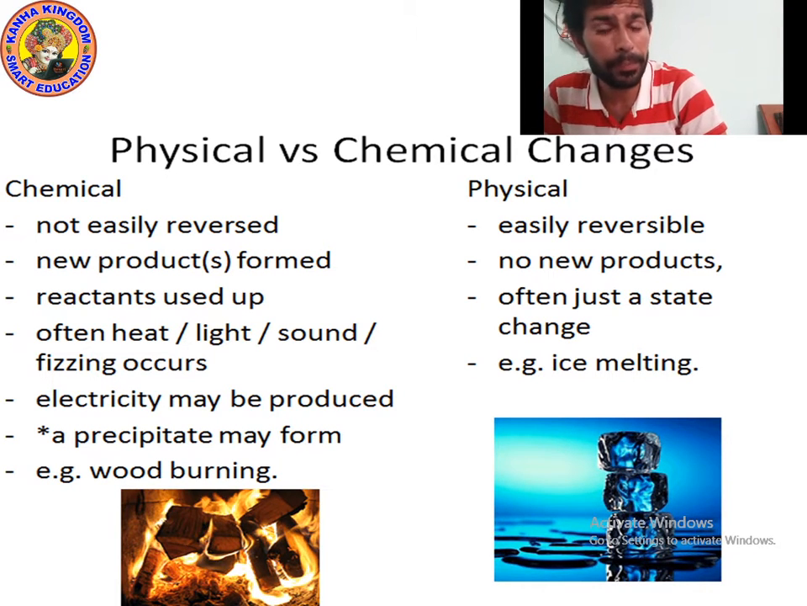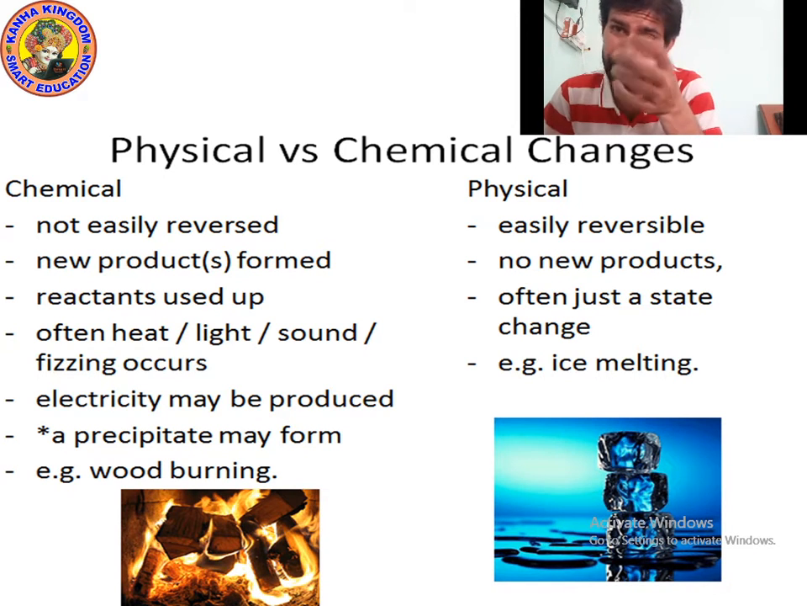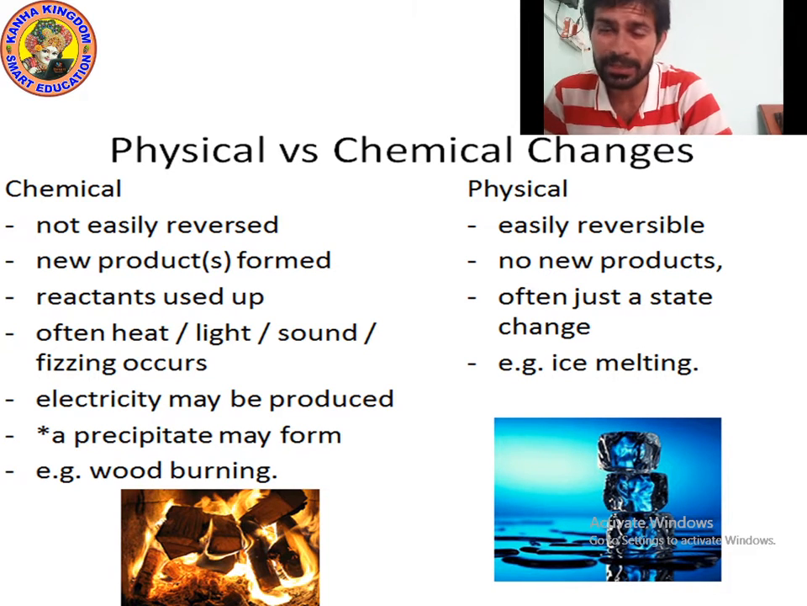Electricity may be produced, like firing, like a thunderstorm, lightning like this. And a precipitate may form. Precipitate means an insoluble substance. Example: wood burning.